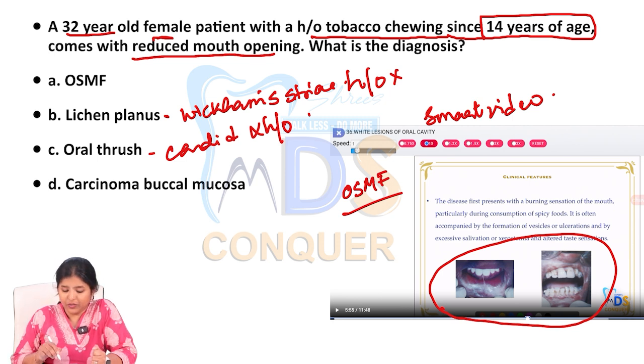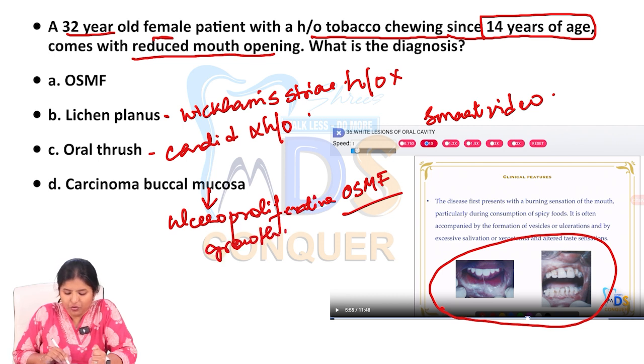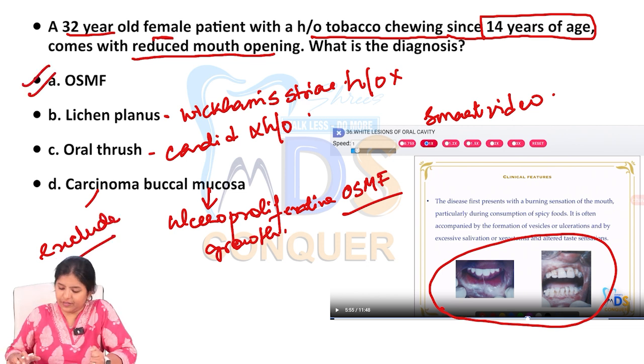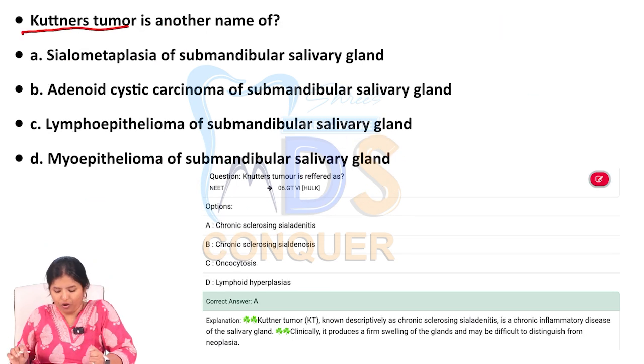Carcinoma of buccal mucosa can be associated, but in this you will have an ulceroproliferative growth, which is not mentioned in the question. So you can exclude this option. With that, the answer is OSMF.